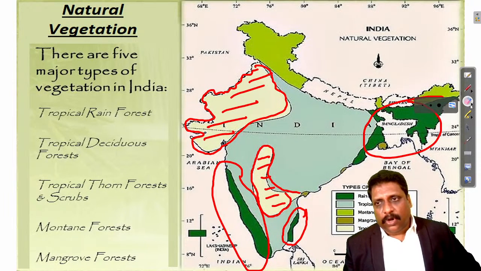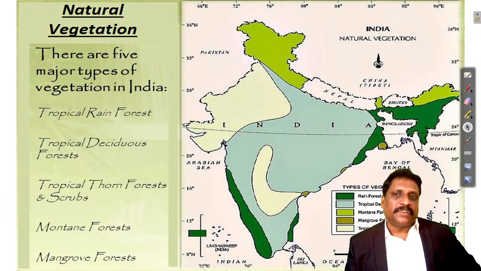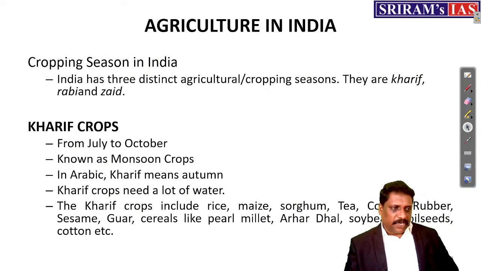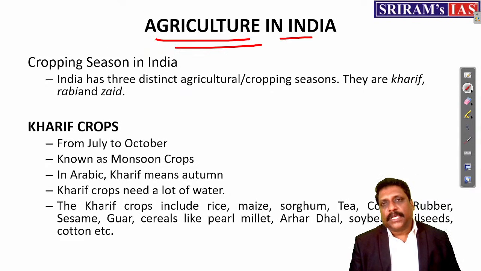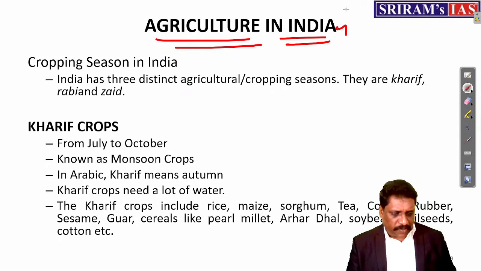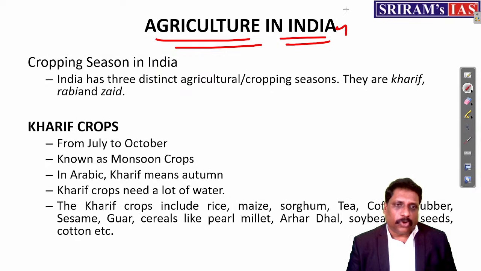Okay. So that is all about natural vegetation, my dear friends. Now, from natural vegetation, moving to the next topic called agriculture. See, agriculture, most of the things you know, but the only thing is that I'll give you the geographical orientation of some of the very important crops. I believe that only 9 crops are largely important for the examination purpose. I'll tell you, what are the 9 crops?